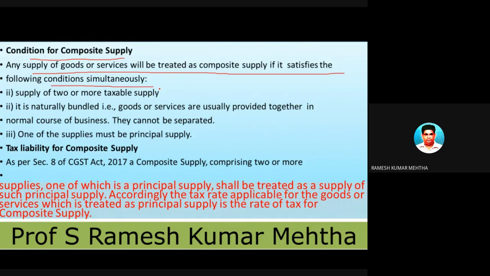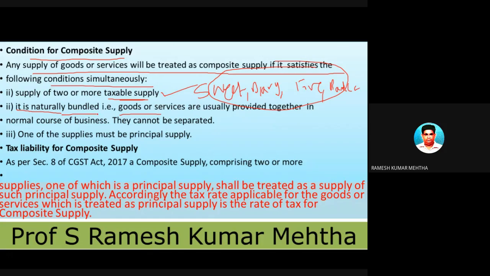Number one, supply of two or more taxable supplies of goods and services, for example sweet, or dairy milk, or 5-star, badam, pista, अंजीर, etc. It is naturally bundled. बोले तो ये साथ में ही देना है, अलग अलग नहीं दे सकते.